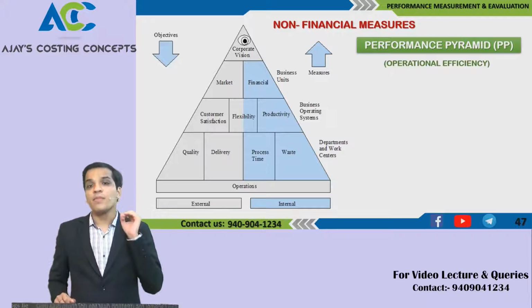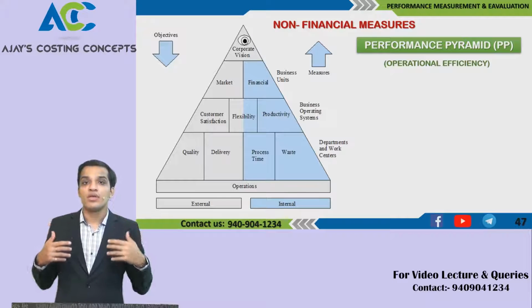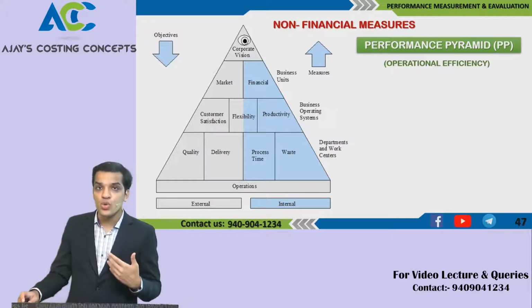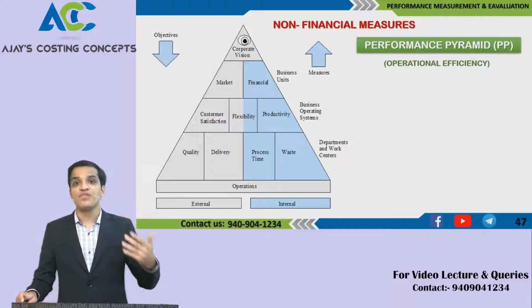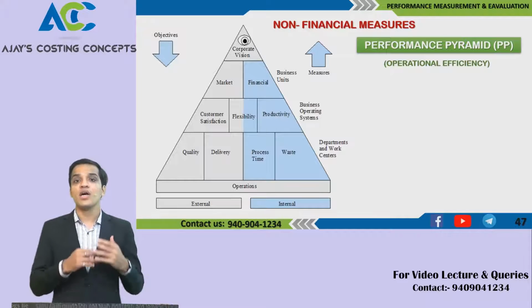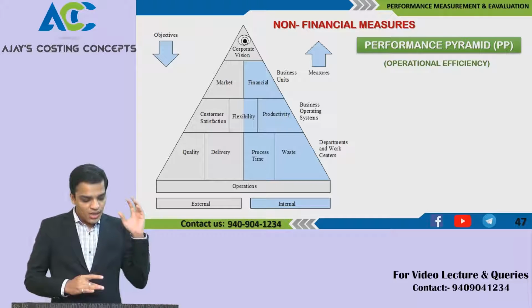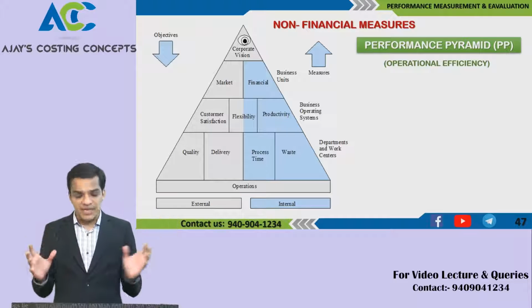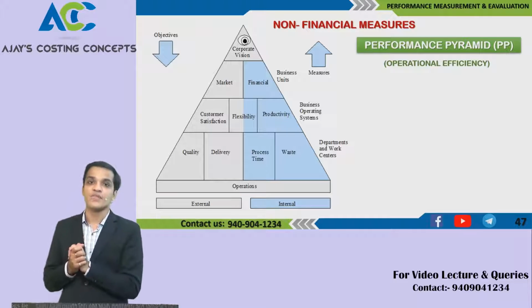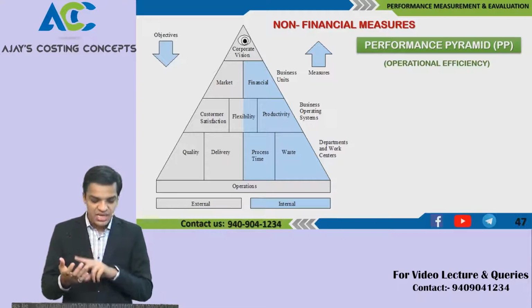Understand that the performance pyramid says that the way the organization works, and the way effectiveness and efficiency has been brought, will give us our performance measurement. So the first thing is the external factors and the internal factors. What do you expect from the internal factor? We expect that there should be less wastage and less process time.